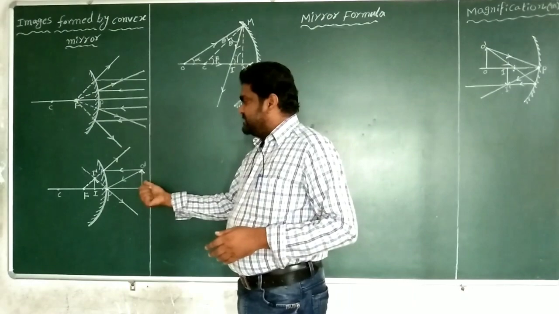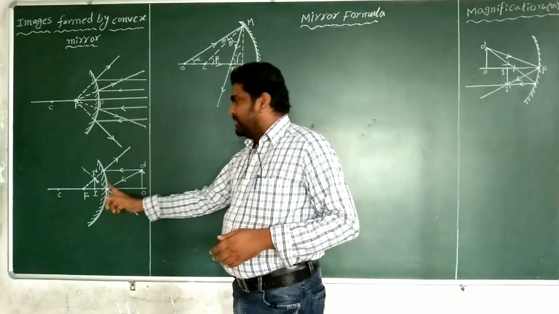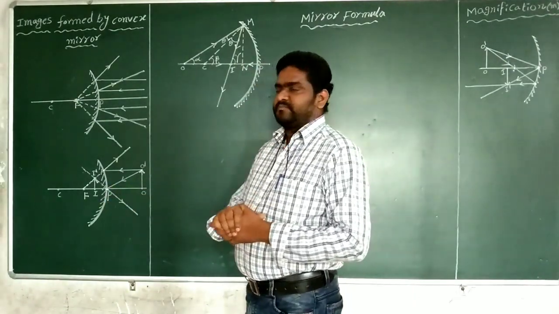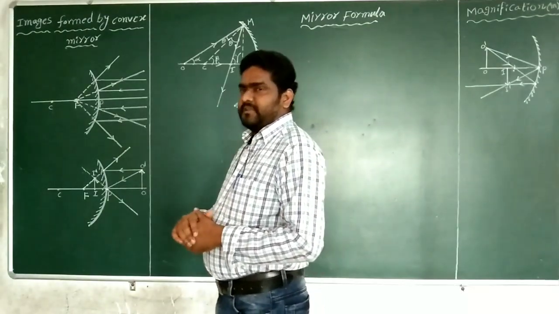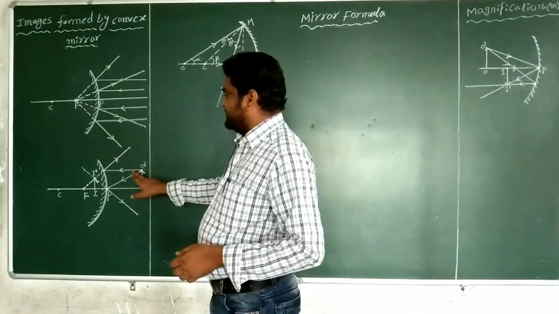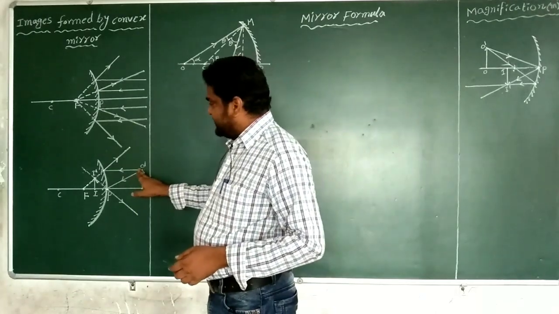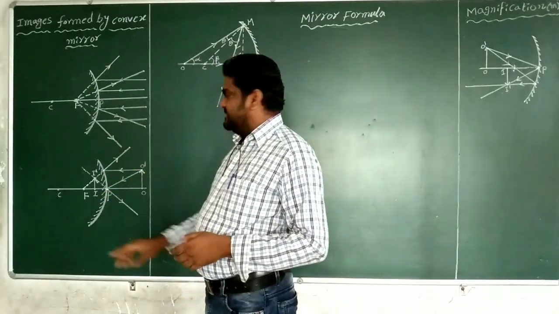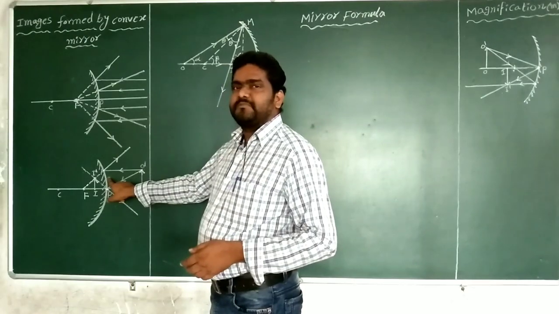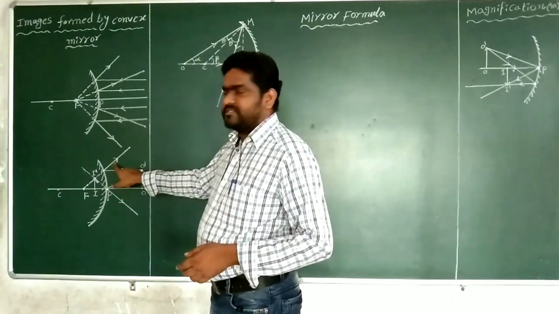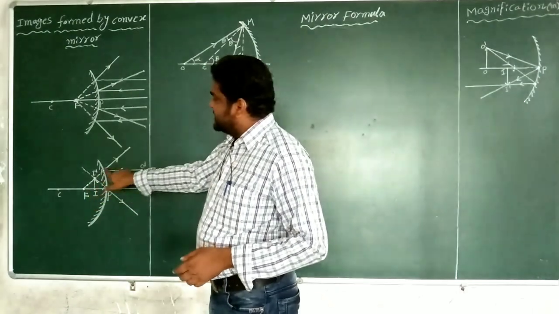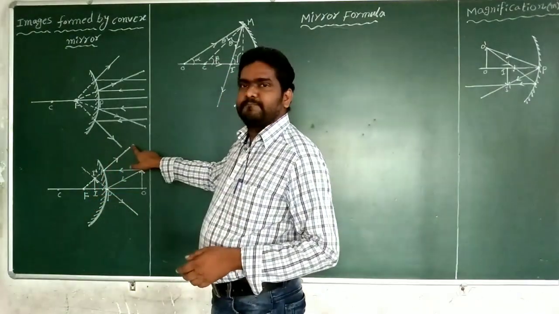According to the laws or rules of reflection, see the first one. The light ray which is parallel to the principal axis, incident on the mirror, after reflection appears to diverge from the focus. This is the focus.